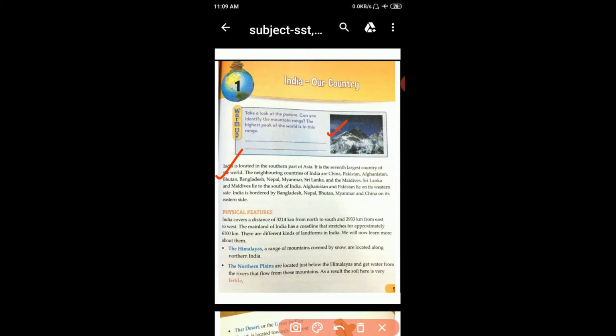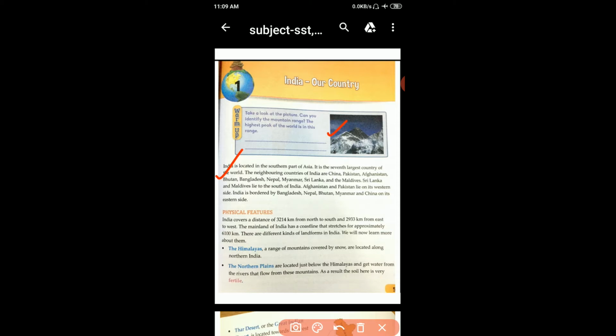Sri Lanka and Maldives lie to the south of India. Afghanistan and Pakistan lie on its western side. India is bordered by Bangladesh, Nepal, Bhutan, Myanmar and China on its eastern side. Got it, everyone?